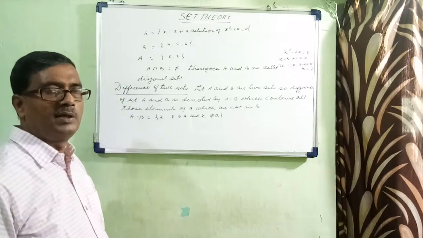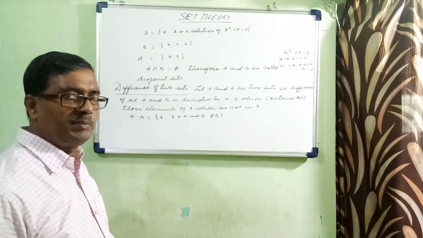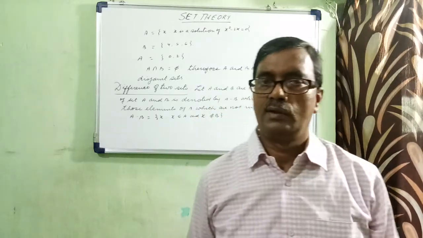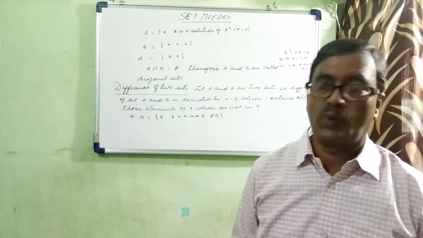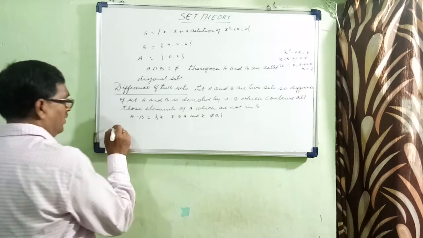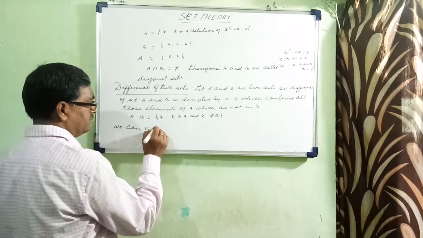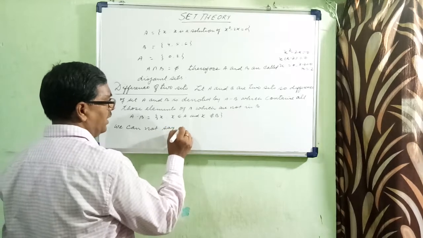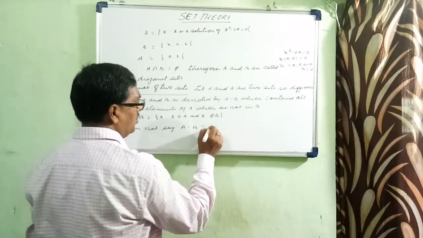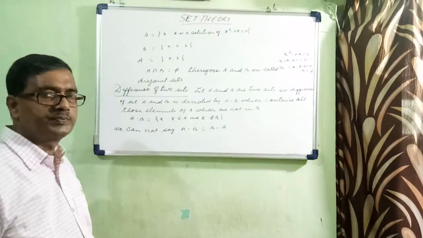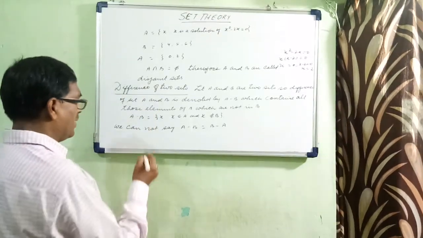And vice versa, B minus A means all those elements of B which are not in A. So that is called B minus A. That is why we can't say A minus B is equal to B minus A. It is not true. We can take an example.